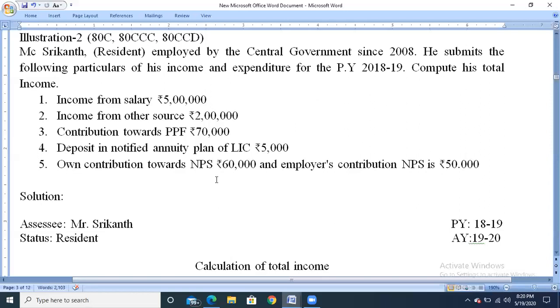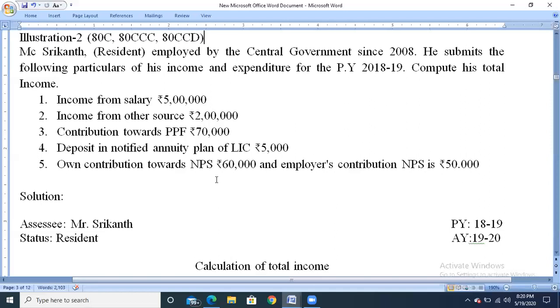So 80CCD subsection 1 deals with the employee's contribution, and under 80CCD 1B, we can claim an additional deduction up to rupees 50,000. And under 80CCD subsection 2, any employer's contribution to NPS, we can claim that amount as a deduction under section 80CCD subsection 2.